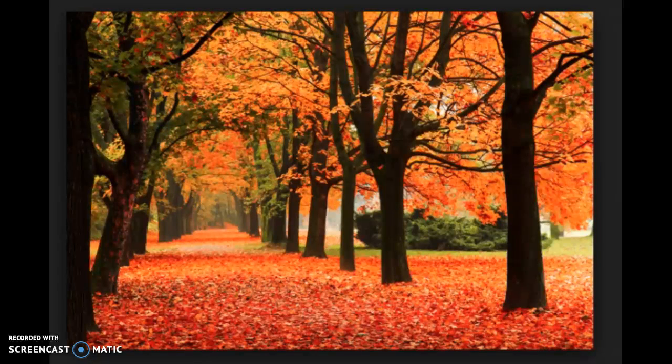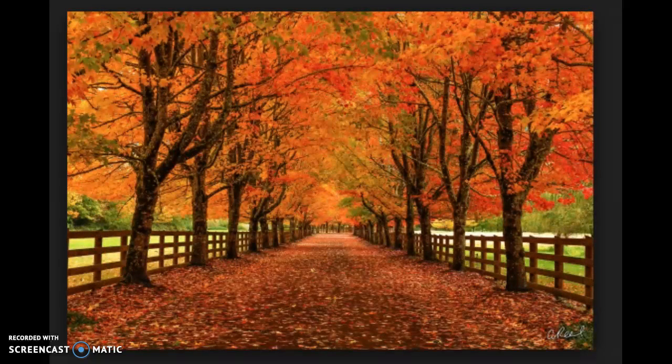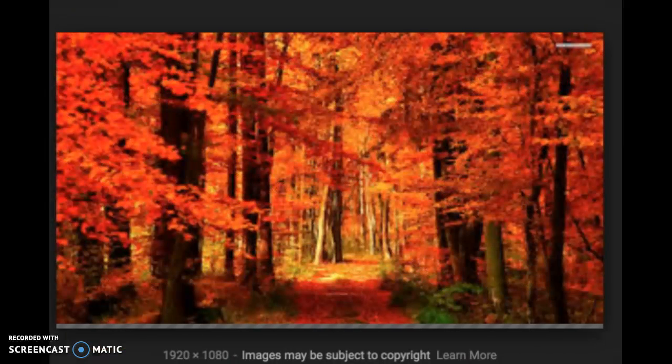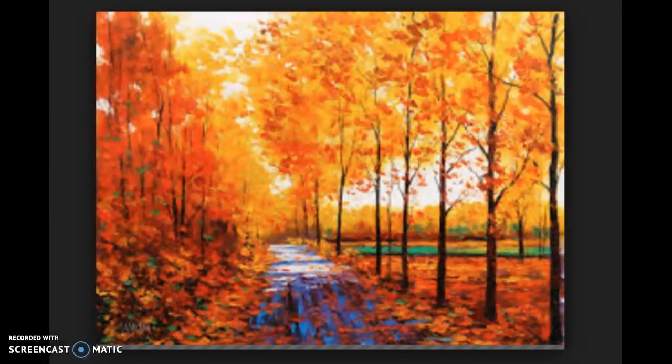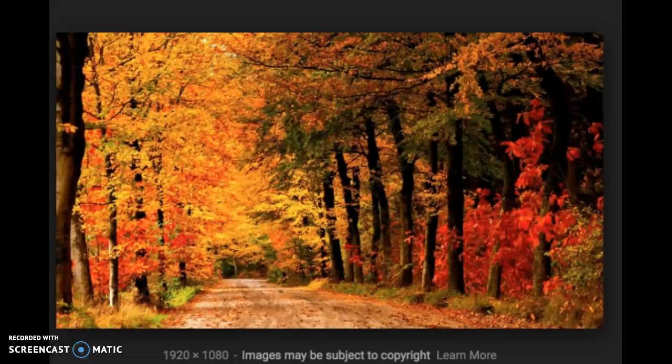And then you can look at some pictures, search some images like this one that I have here. There's a ton of images about fall that you can look through to help get ideas of what it looks like and feels like during the fall. So you're going to list on that document as many things as you can think of, or as many things as you think will be helpful to write your poem.